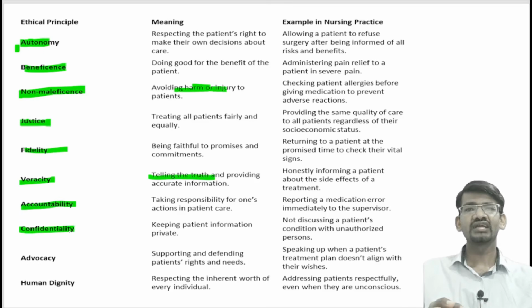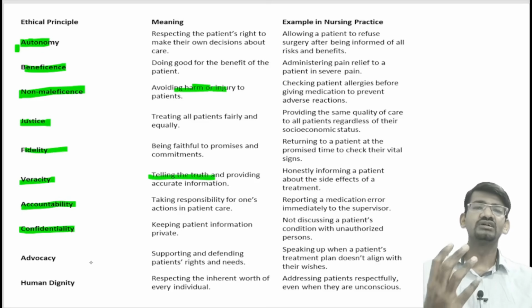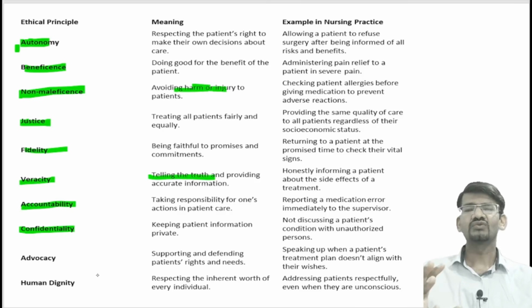Then confidentiality and privacy. Confidentiality means keeping the information confidential or secret. Without the patient's consent, we are not supposed to reveal or share the information to anybody else. That is confidentiality. And other than that, we have human dignity and advocacy. Advocacy means protecting the patient's rights. We should always act in respecting and safeguarding the patient's rights. Then dignity means we should always respect the patient.